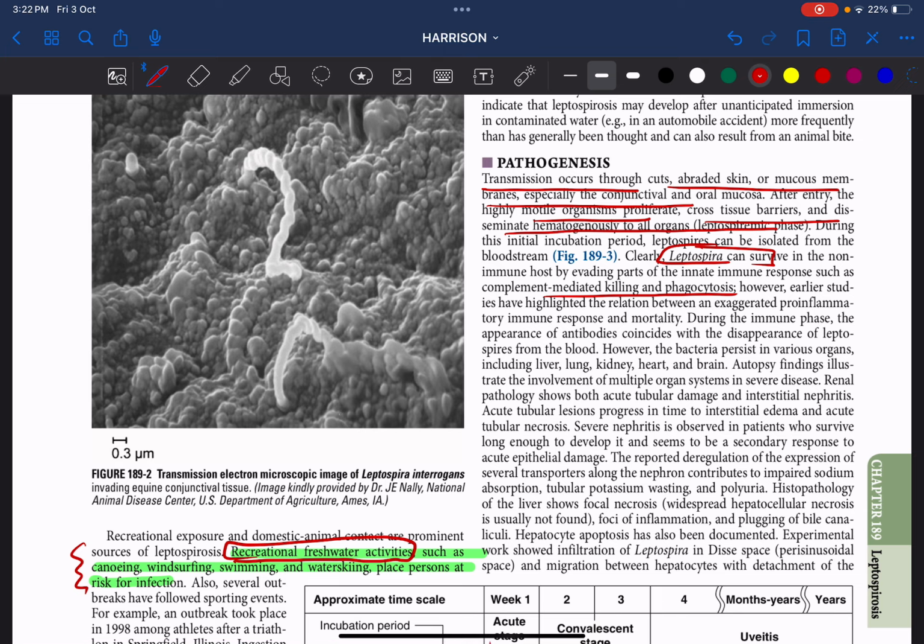It inhibits the phagocytosis, and that is why it keeps on proliferating. Mainly, it affects the kidney in the form of acute tubular damage and interstitial nephrosis, and it can also cause damage to the liver. That is why it causes jaundice. Hepatocyte apoptosis is also well established.